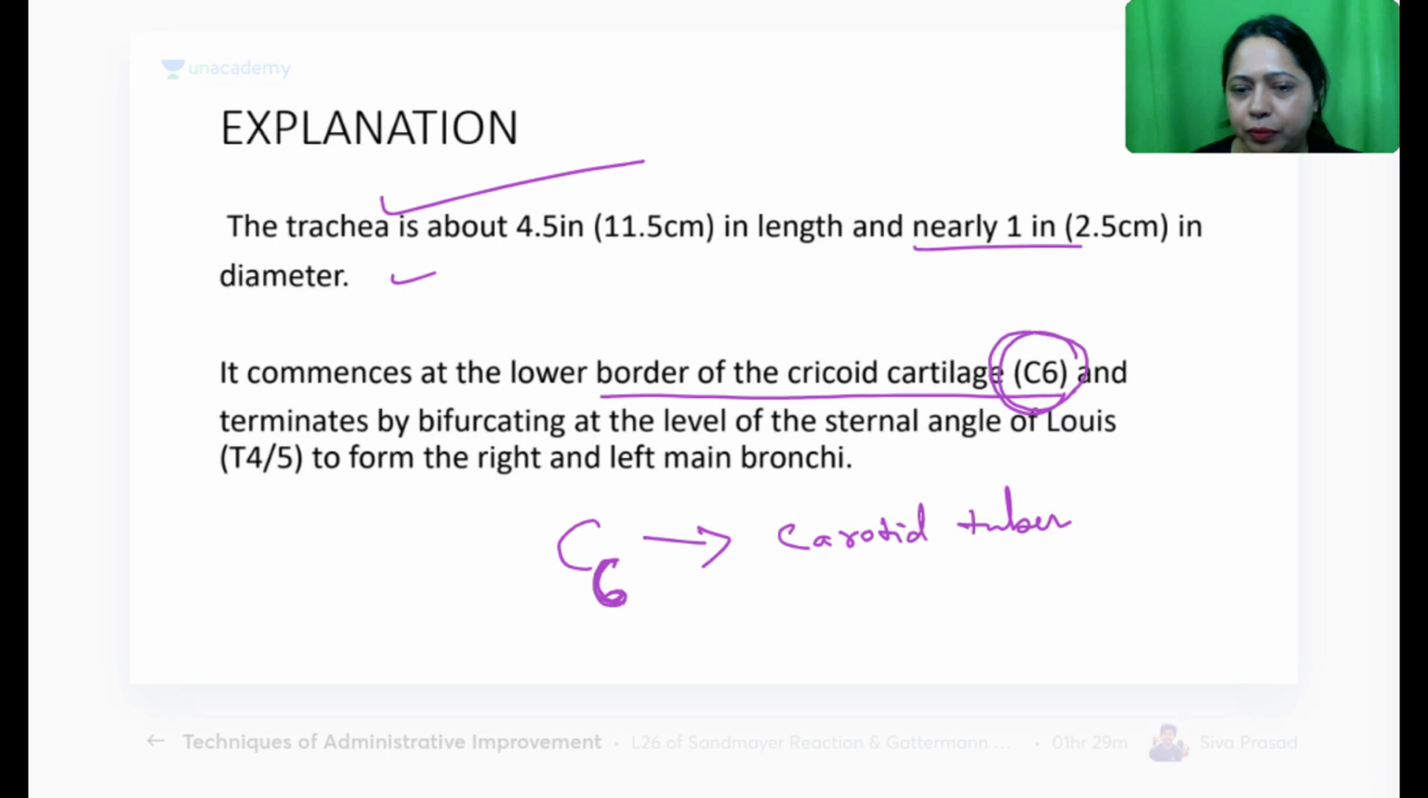Carotid tubercle. Yes. So like that, you have to relate things. When you hear something about this, like now we heard C6, you can think of any one important thing about C6 so that you can relate things. Always you should relate things, and that way you can retain more things. By just one reading, you can retain many things.